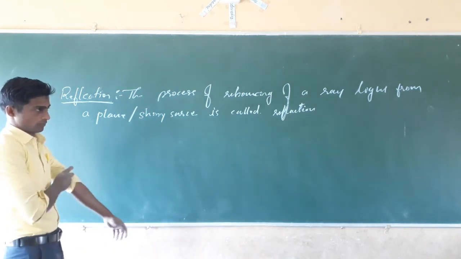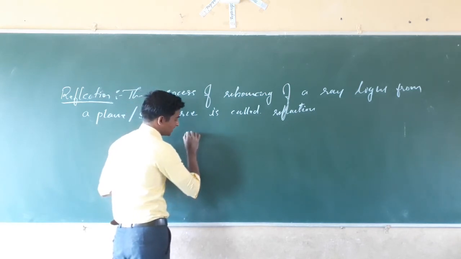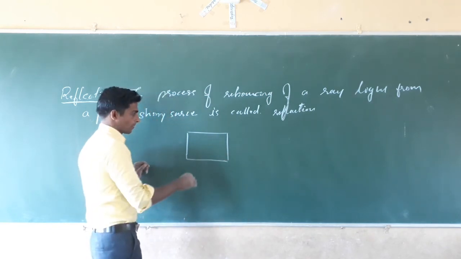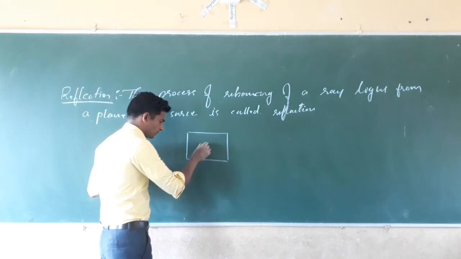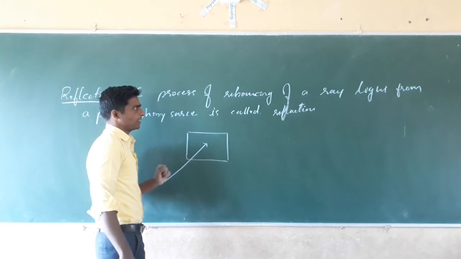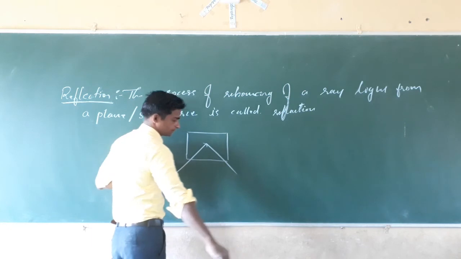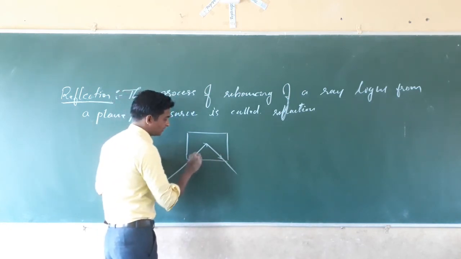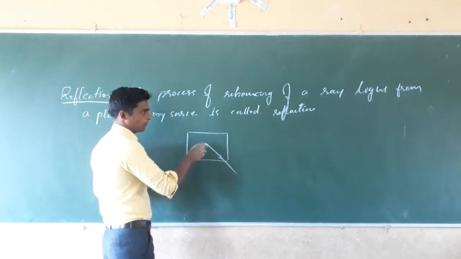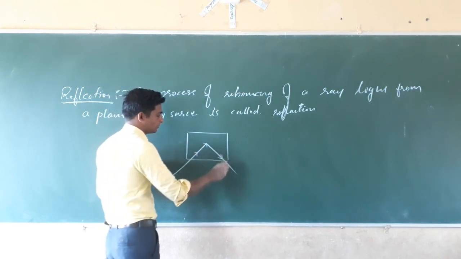See what happens here, students. We have a plane surface, for example, a plane mirror. When we make a ray of light fall on the plane surface, the ray of light will rebound.